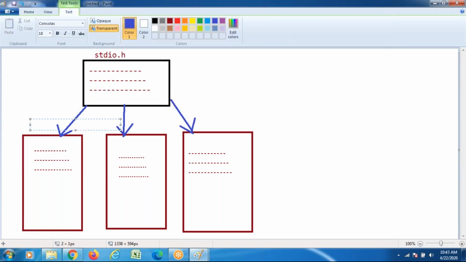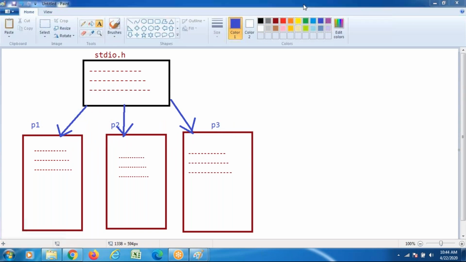Multiple programs, observe what the disadvantage is. Program 1 uses stdio.h, program 2 writes stdio.h, program 3 writes stdio.h. Each time, from your program the cursor goes over there, copies the whole information and pastes it.